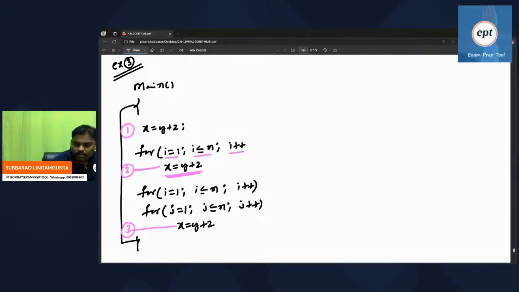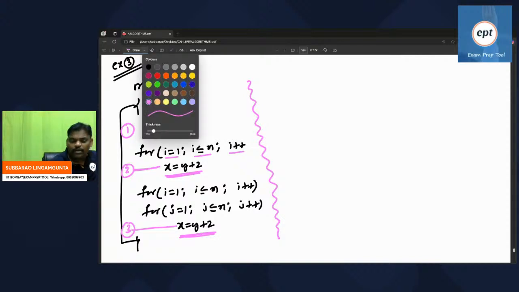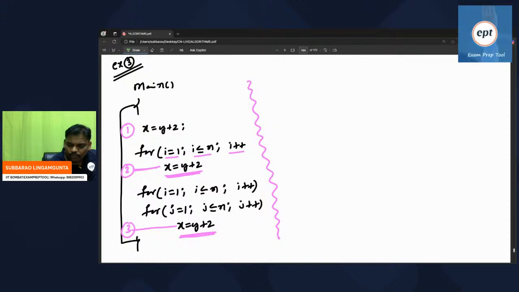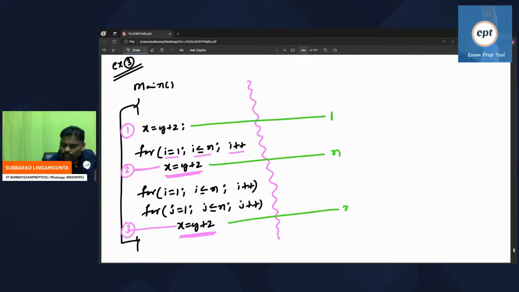So remember, the first statement. The second statement is executing many times, and for supporting purpose, one for loop is there. The third statement also executes many times, and for supporting purpose, so many statements are there. Now let's run this program. Whenever you run this program, if you observe clearly, the first statement is executing 1 time, the second statement is executing n times, and the third statement is executing n square times.